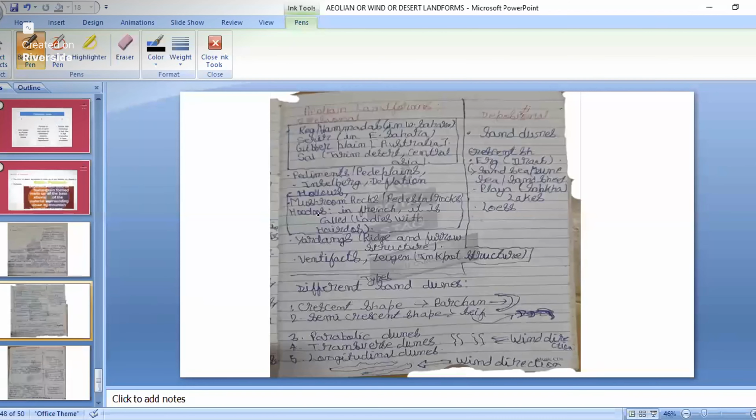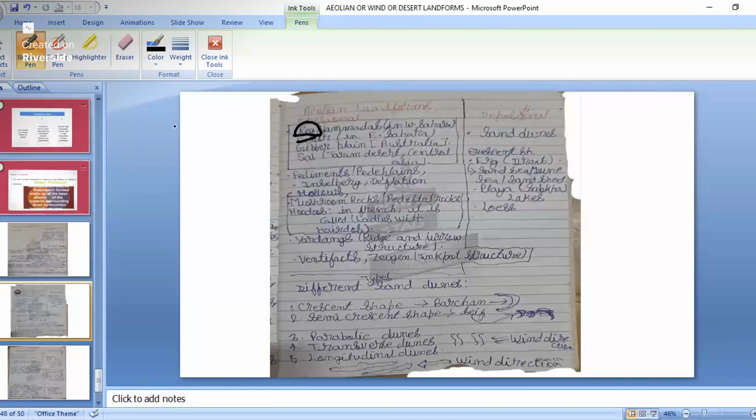See, erosion landforms we have the reg. This reg has different names. This reg is also named the Hamadas. So remember all these names also.